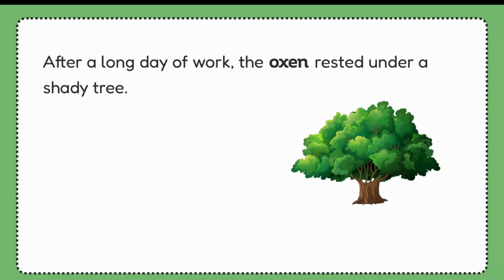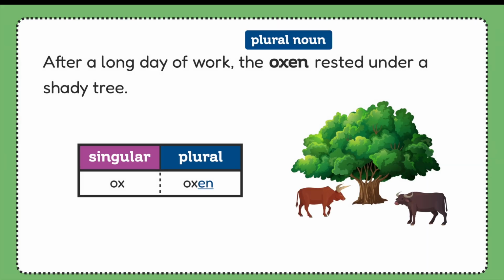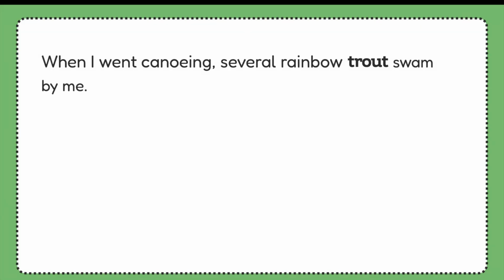Take a look at this sentence. After a long day of work, the oxen rested under a shady tree. Is oxen a singular or plural noun? This is another irregular plural. The word ox refers to just one, but the word oxen refers to more than one. The spelling changes when it goes from the singular form to the plural form. So in our sentence, oxen is a plural noun, and that means there's more than one ox resting under the tree. Good job.